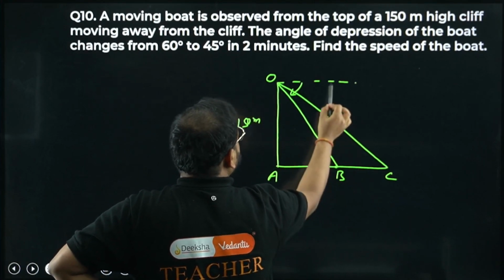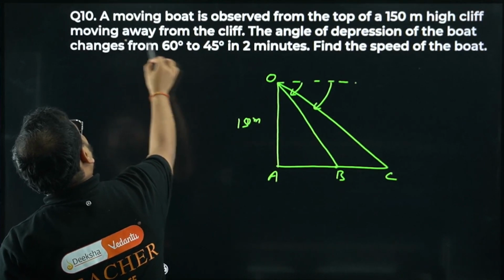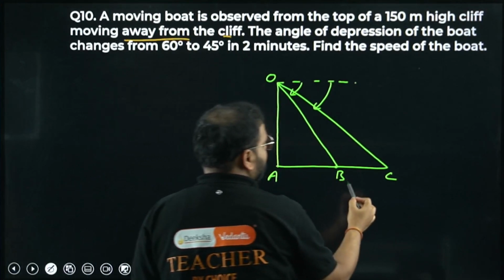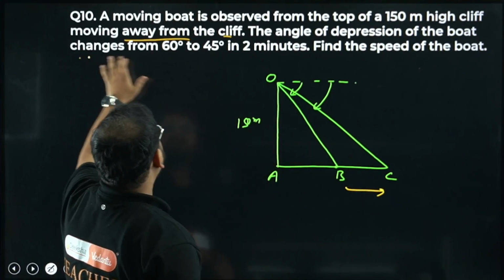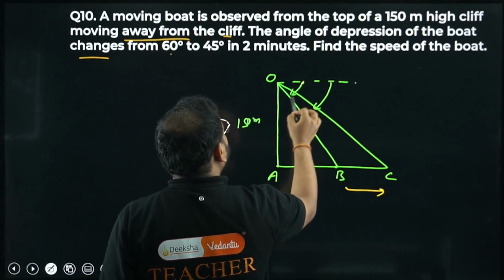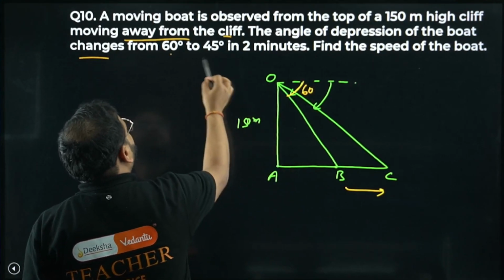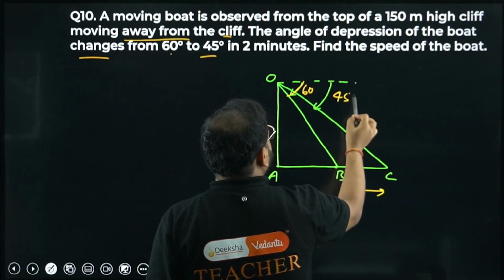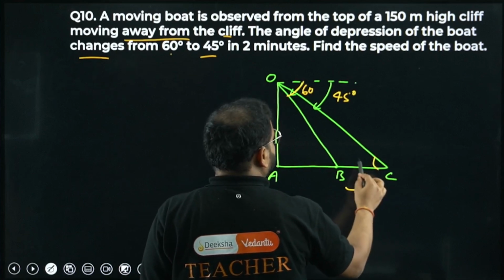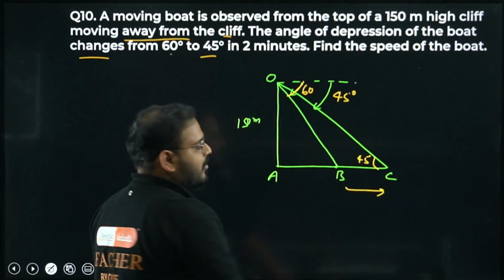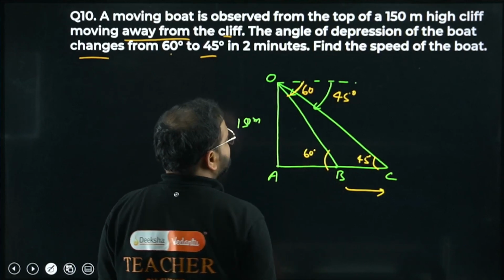What they've given, we'll see now. They have given the first angle of depression, moving away from the cliff. Now it's going from B to C. The angle of depression of the boat changes from 60 to 45 degrees. So the first angle will be 60, and the smaller angle is 45 degrees. This is 45 degrees, how come, sir? Alternate interior angle. And this is 60 degrees.